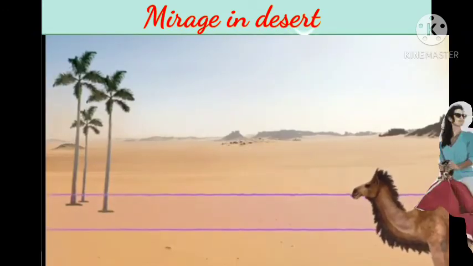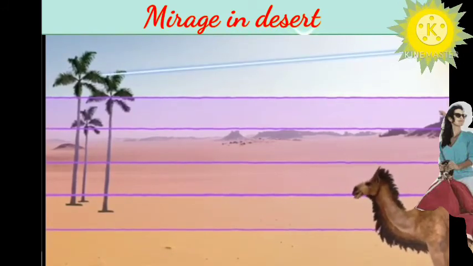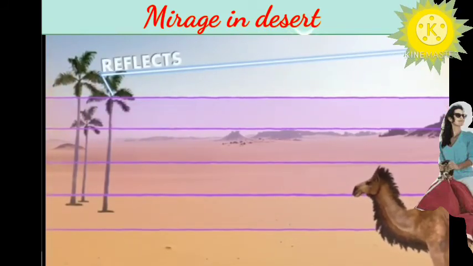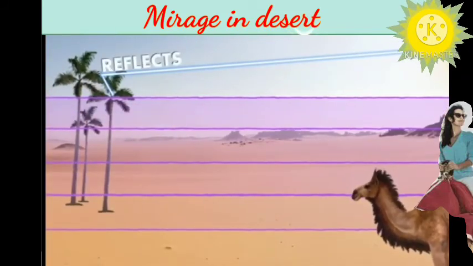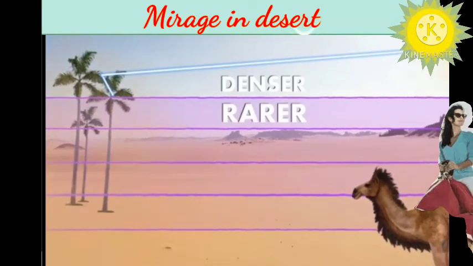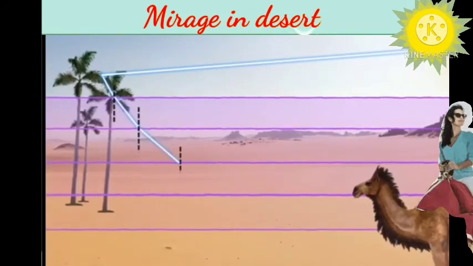So we learn that the layer of air at the bottom is warmer, and gradually it becomes denser and denser. The sunlight which comes on an object gets reflected. This reflected light ray from the object enters from the denser medium to the rarer medium, and every time it gets bent away from the normal.